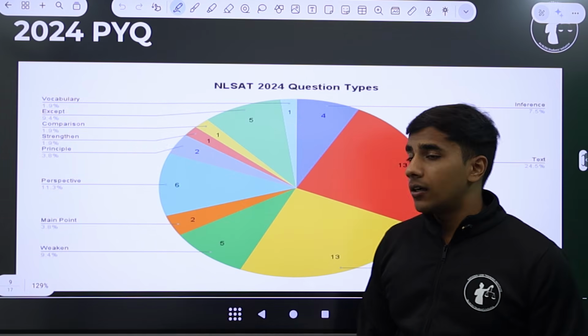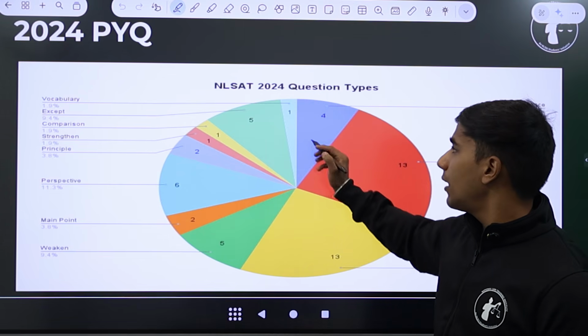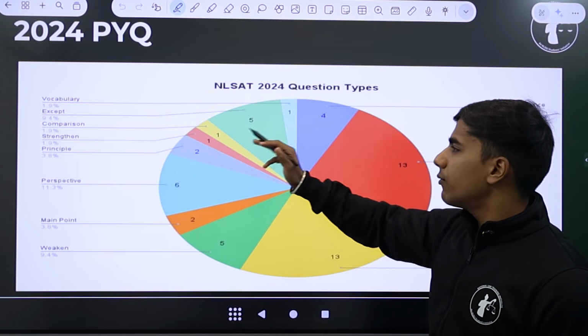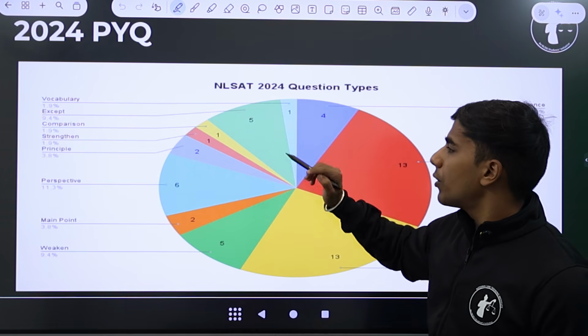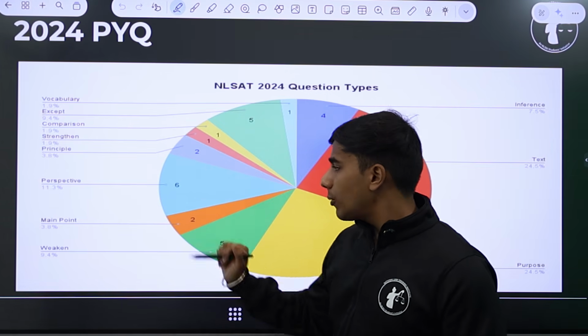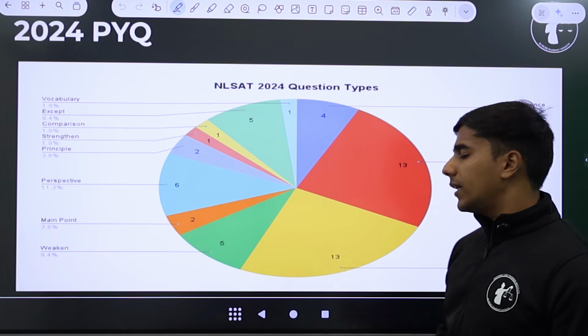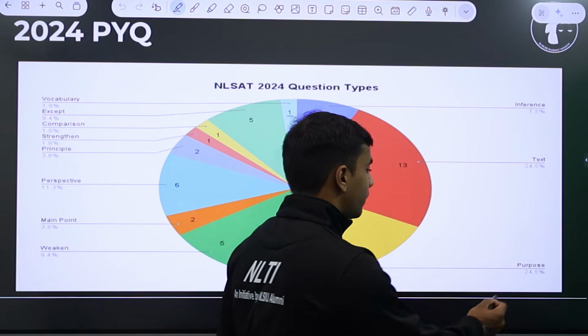Now let's talk about the topic-wise division in the 2024 PYQ. We had 1 question from vocabulary, 5 questions based on accept, 1 question on comparison, 1 on strengthening, weakening, 2 on principle, 6 on perspective, 2 on main point, 5 on weakening, and 13 questions on purpose.